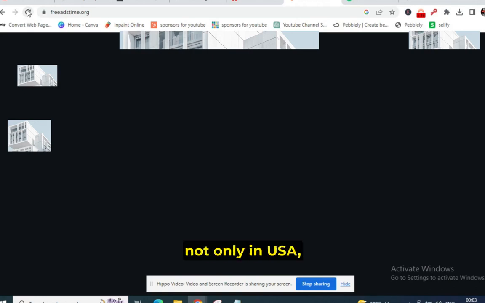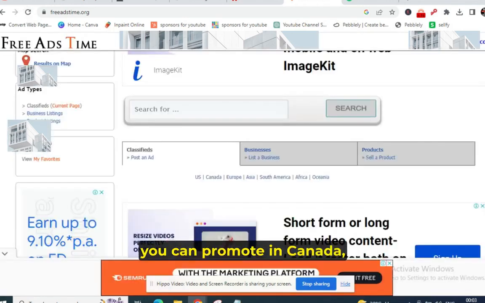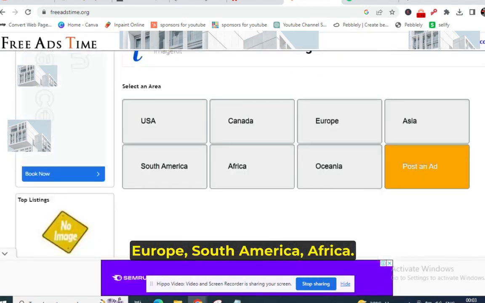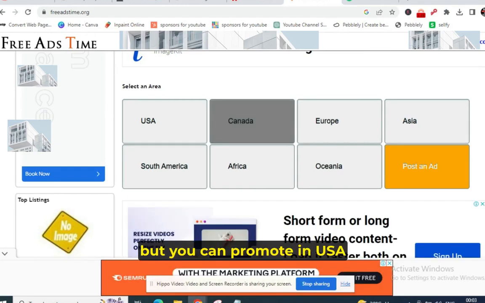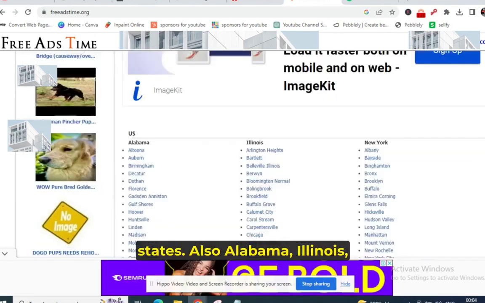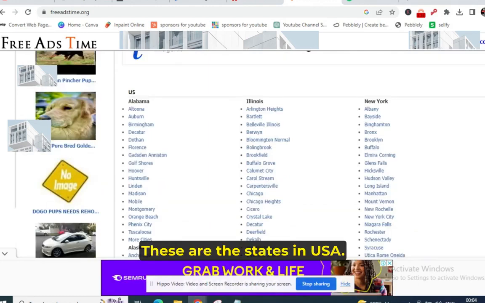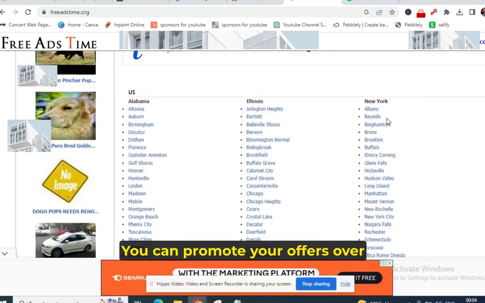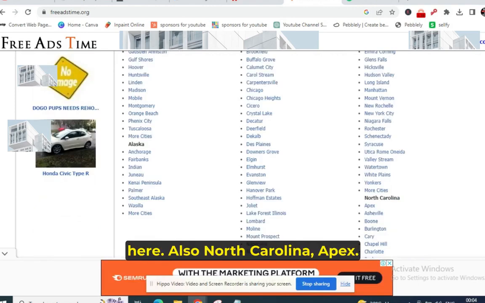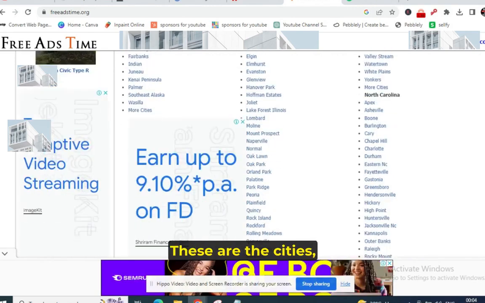I mean, not only in USA, you can promote in Canada, Europe, South America, Africa. And not only by country, you can also promote in USA states: Alabama, Illinois, New York. These are the states in USA where you can promote your offers. Over here also, North Carolina, Apex, these are the cities, these are the states. So it depends on you.